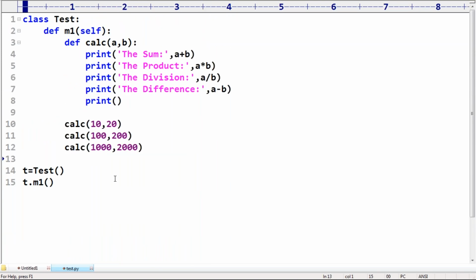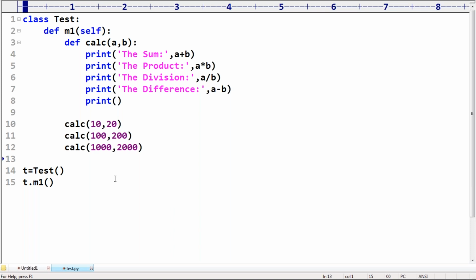Can you please observe: the calc method is present inside which method? Inside M1. So, is a method inside another method possible or not? Yes, possible. Such types of methods are called inner methods. So is the nested method concept applicable or not? Yes, it is possible, no problem at all. The nested method concept is always applicable. This is what you should be aware of.